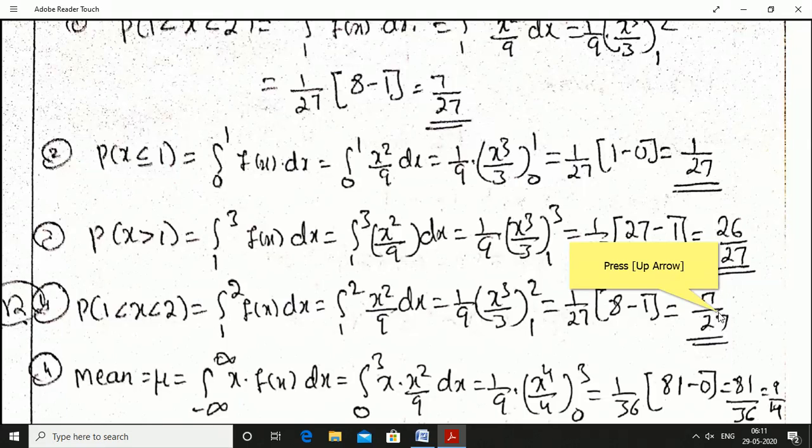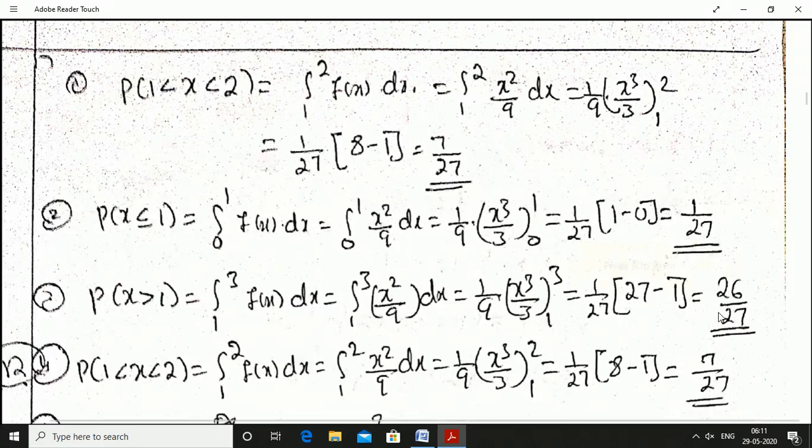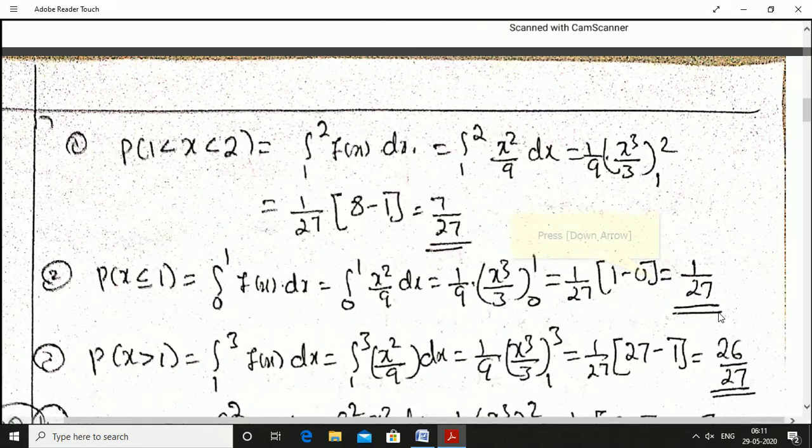Probability of 1 less than x less than 2. Already we did this. Okay. 1 less than x less than 2. Already we did.